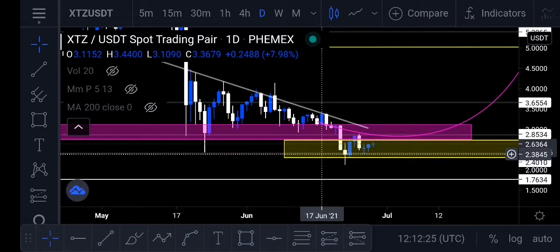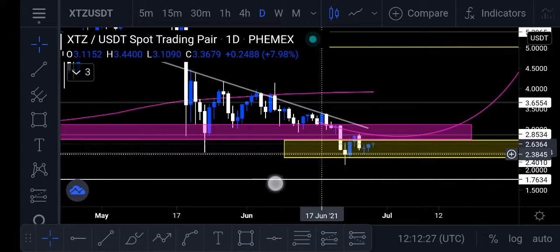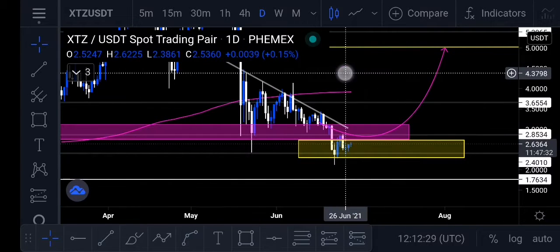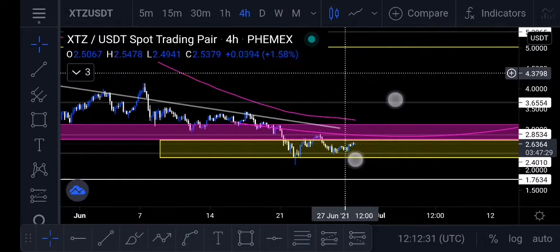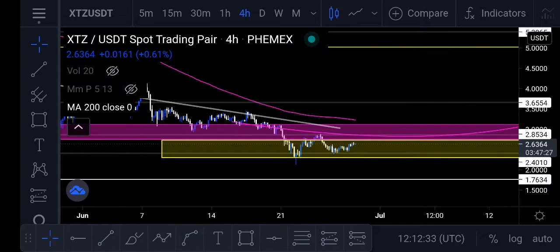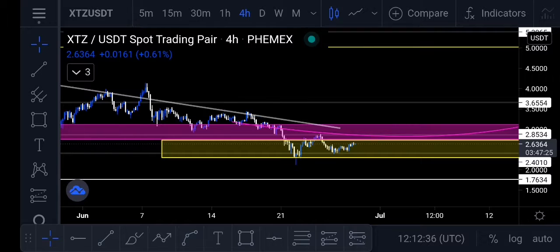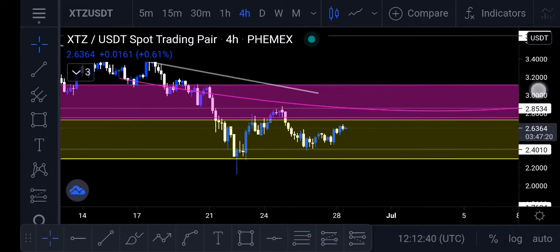If you just click this MA 200, or moving average, we are just below that, so that tells us that we are in a downtrend overall on the 4-hour time frame. Whenever we're making lower lows and lower highs, that is another indicator if you use naked charts.